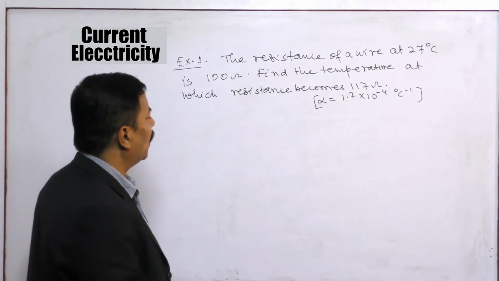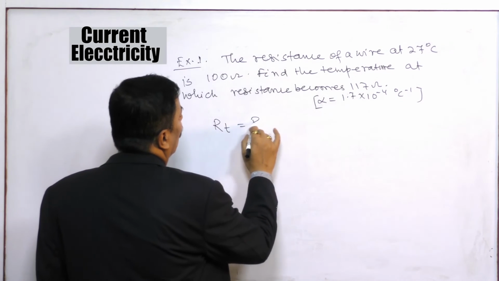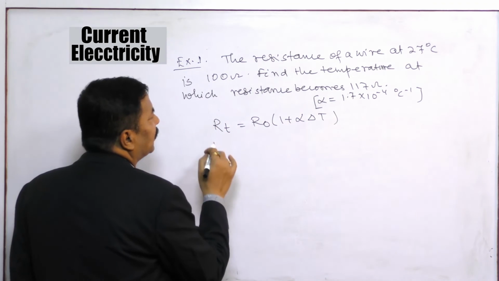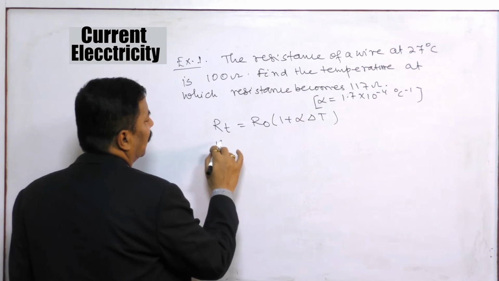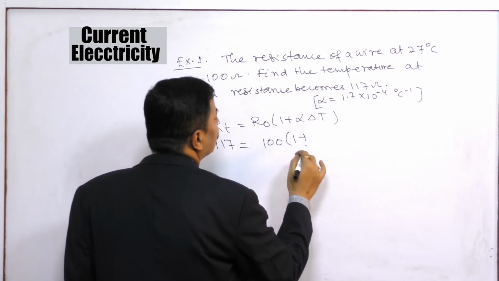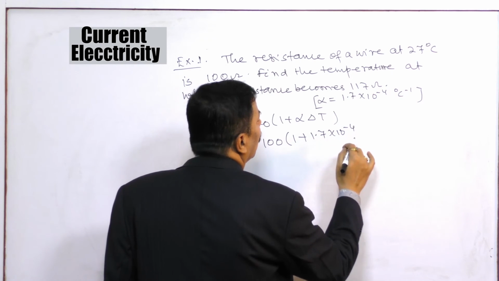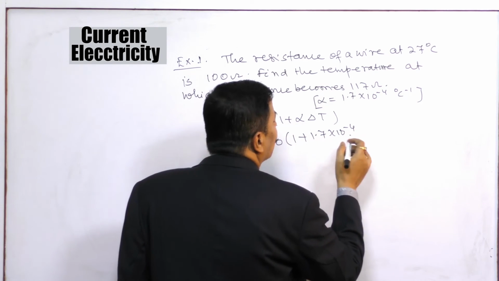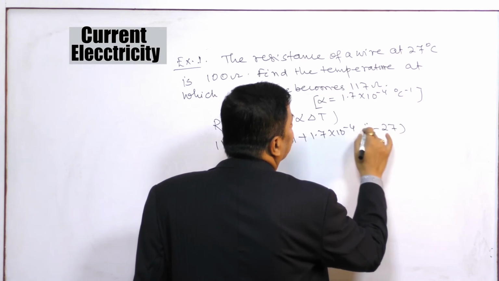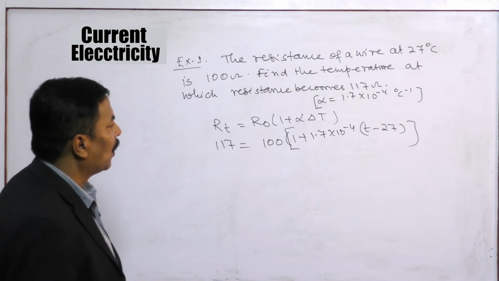Now our formula that we have learnt, RT is equal to R naught into 1 plus alpha delta T. RT is how much? 117. R naught is how much? 100. Alpha is how much? 1.7 into 10 to the power minus 4. Delta T is what? Final minus initial. So T minus 27. We can write in this way. Problem is solved. Why?